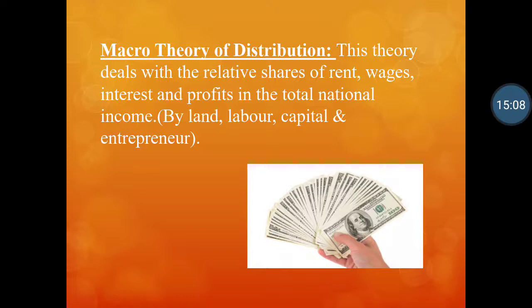Then the subject matter or scope of macroeconomics, that is macro theory of distribution. Now when national income is generated, it is generated through the factors of production. Which are the factors of production? That is land, labor, capital and entrepreneur. And the shares which they get in the economy are respectively rent, wages, interest and profit. These shares play an important role in the economy.